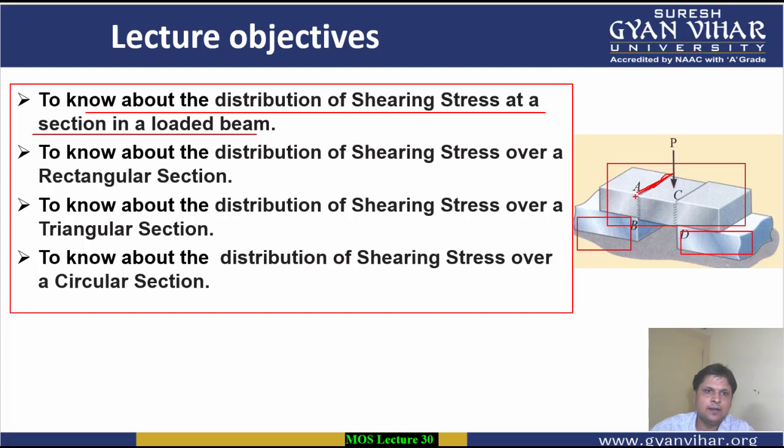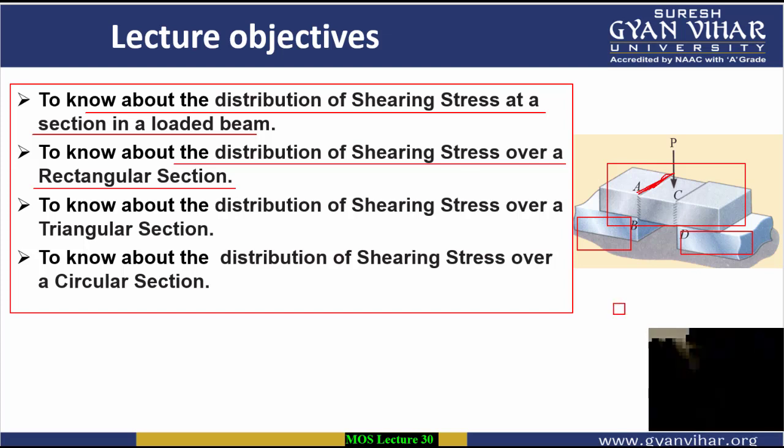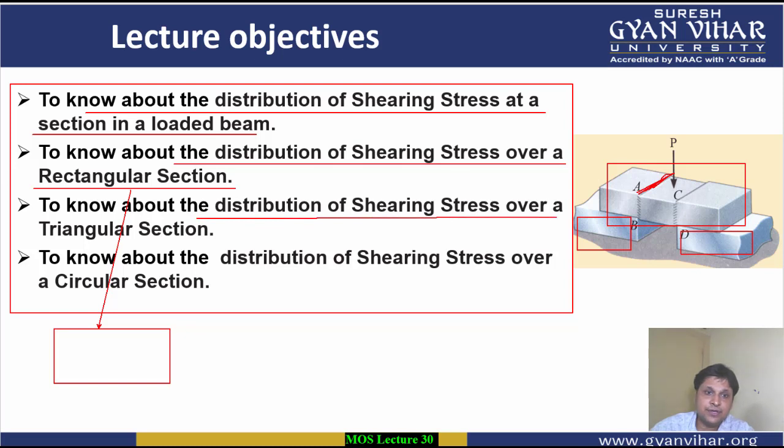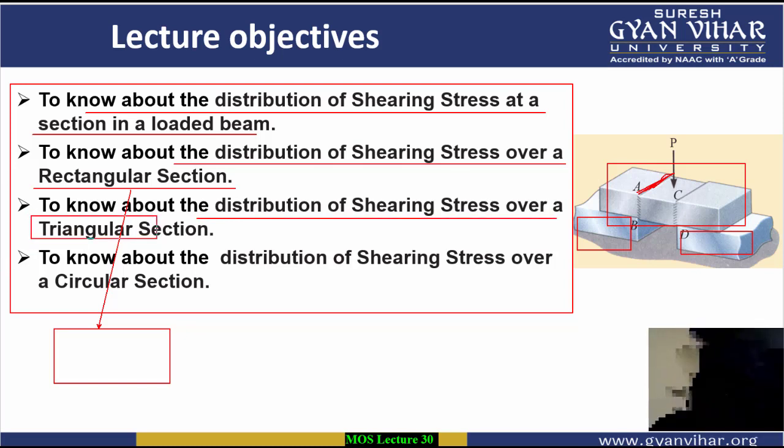Then after, we are also going to know about the distribution of shearing stresses over a rectangular section. Then we are also going to know about the distribution of shearing stresses over the triangular section.